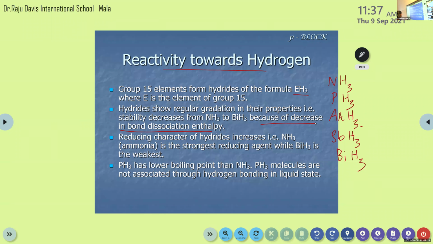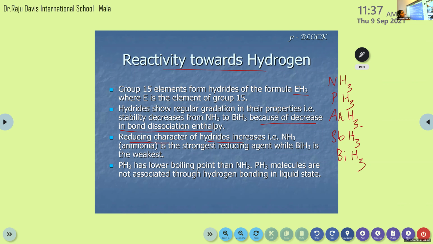Then the reducing character of hydrides increases. That is, NH3 is the weakest reducing agent, while BiH3 is the strongest. You know that reduction and reducing agent are opposite terms, right?